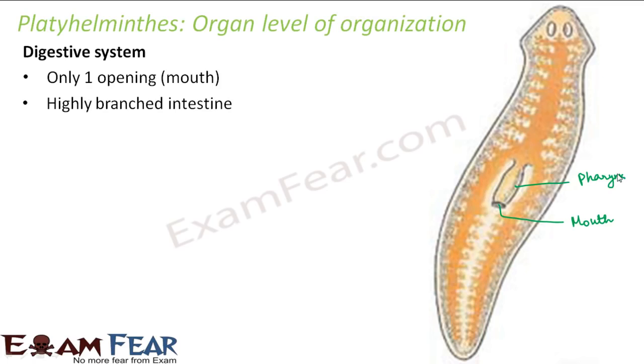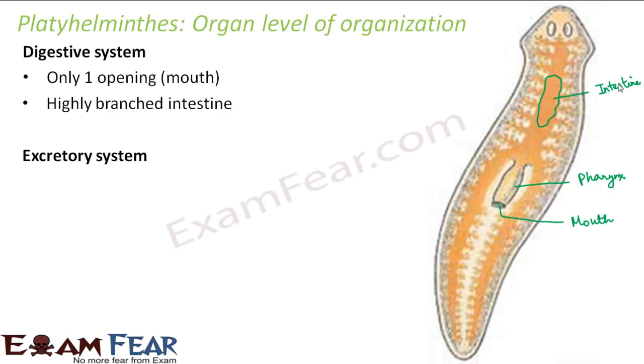And I have explained all these things when we were talking about the life processes in class 10th. So you can refer to those videos. Okay, so this is the pharynx in case of planaria. Now, this pharynx will connect to the intestine somewhere here. So somewhere here, roughly, you will have the intestine, and this intestine is highly branched. So you have a lot of branches within the intestine.